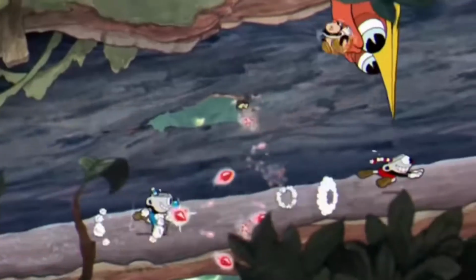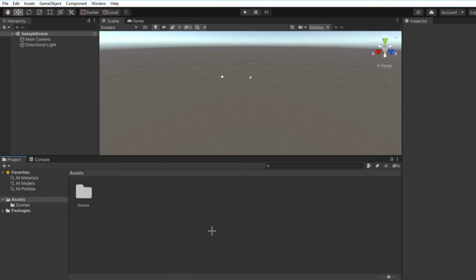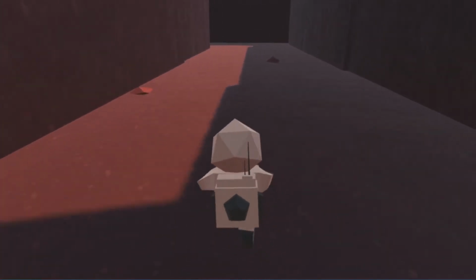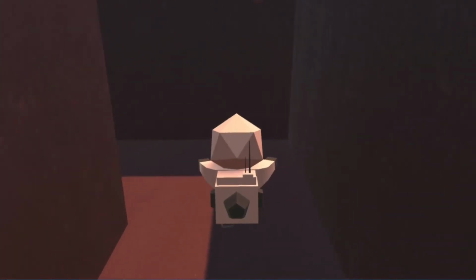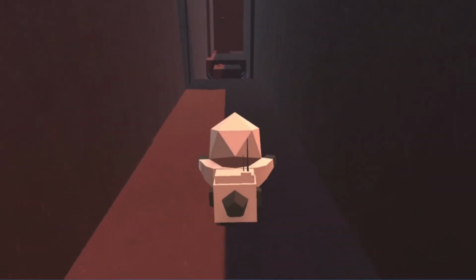I found Unity was surprisingly easy to learn and get up and running despite its powerful features. I was able to go from zero knowledge of Unity to developing a full, if a bit short, 3D platformer by the end of the week. And with a bit of motivation, time, and patience, I think anyone else can too. Let's get started, shall we?